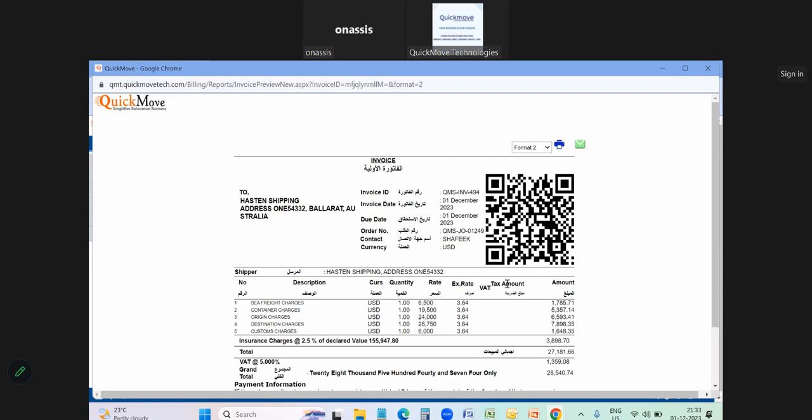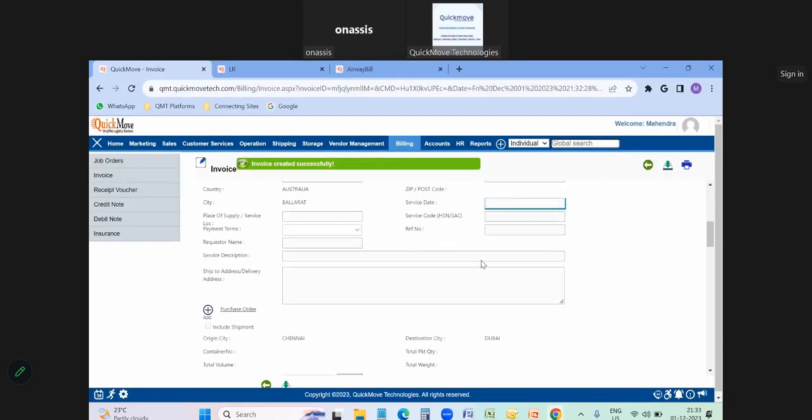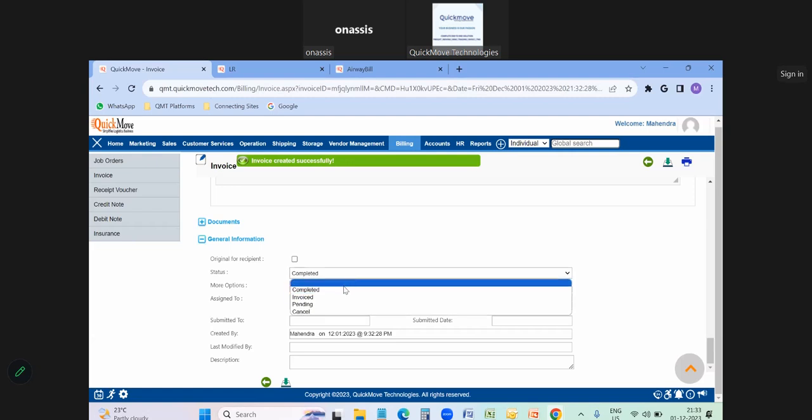And in India also we have the options. The e-invoicing system is there, e-credit note, e-debit note. So we have configured all those platforms related to our Indian government activities also in the platform. So everything will be reflected and you can directly send the mail to the customer. Once the mail has been sent and the payment has been received, you can make the status invoiced here and you can save it.